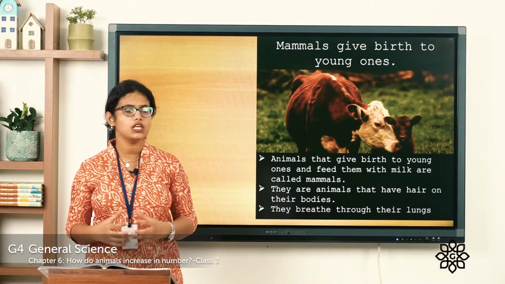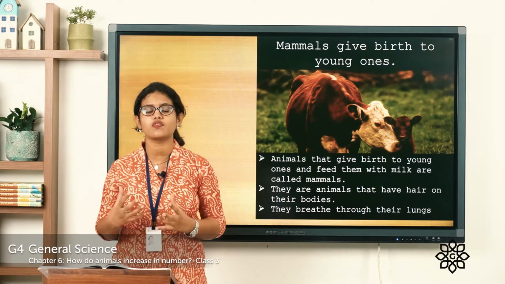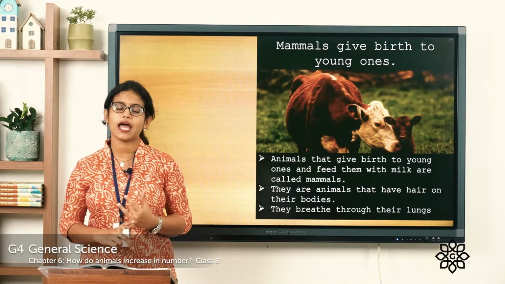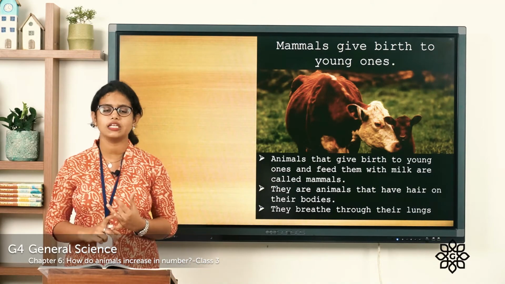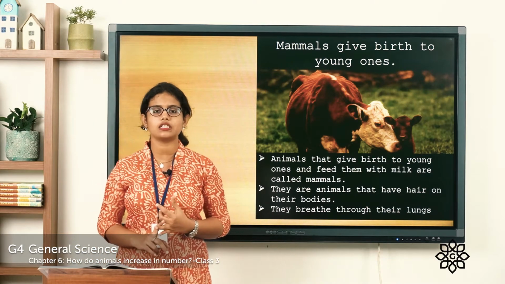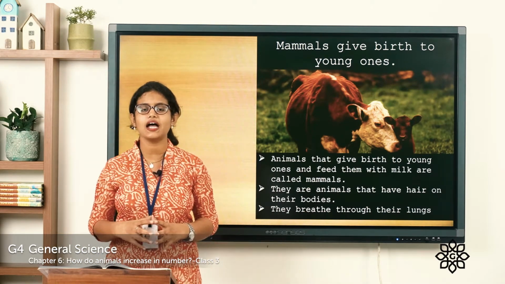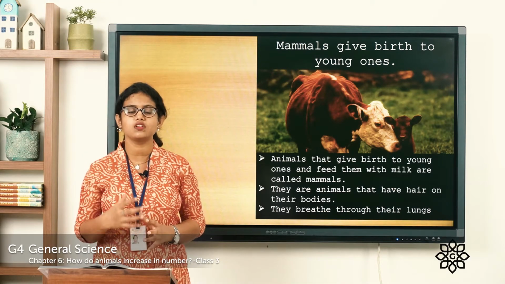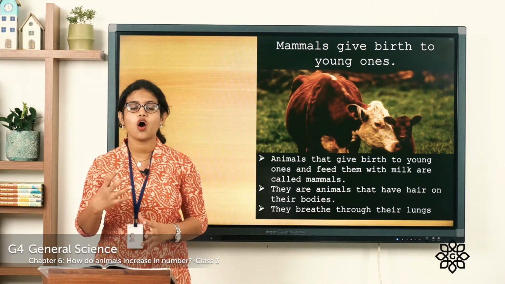So now let's see what are the features of mammals. First of all, they are animals that give birth to their young ones. The next one is that all these mammals have hair on their body. This is one of the special characteristics of a mammal.